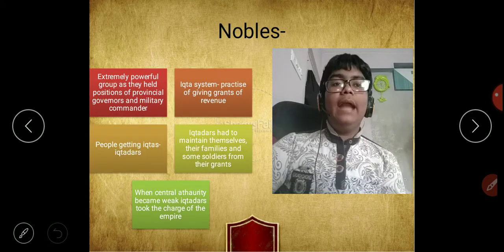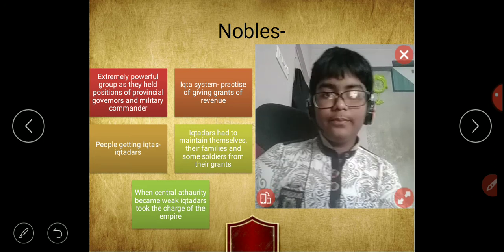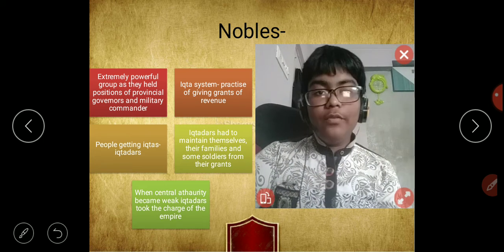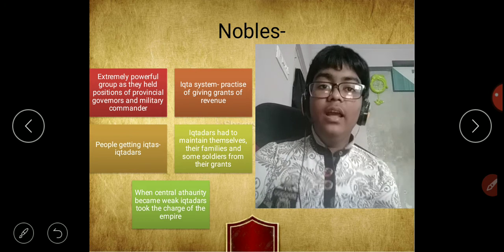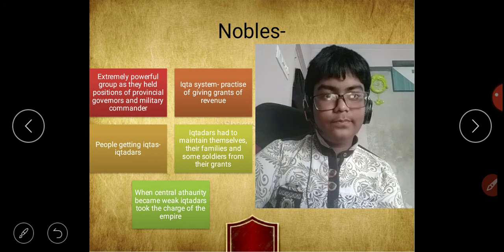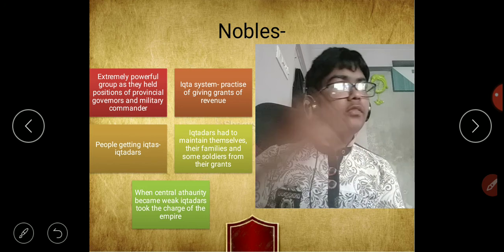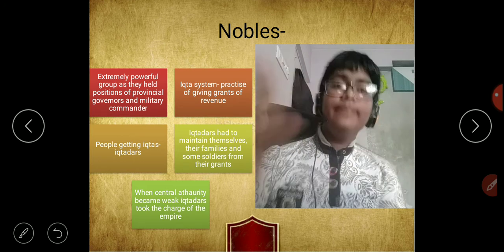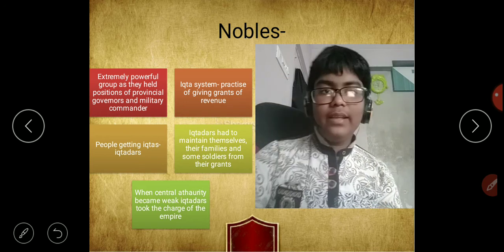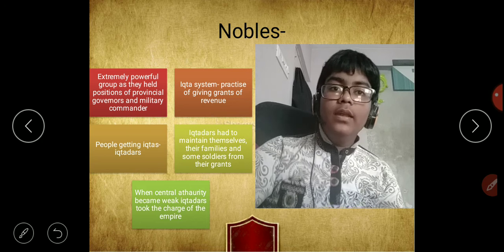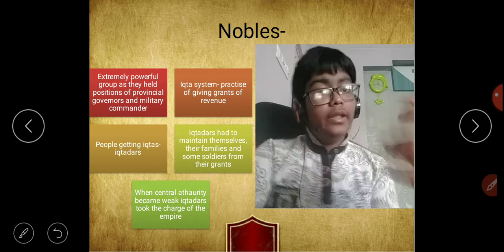Now, let's look and learn about the nobles. What was the importance of nobles during the Delhi Sultanate? The nobles formed an extremely powerful group and had a lot of importance as they held positions of provincial governors and military commanders. The Ikta system. What was this Ikta system? Sometimes the Sultan gave grants of revenue, the Ikta. The people who got these Iktas were called the Iktadars, the people holding iktas.